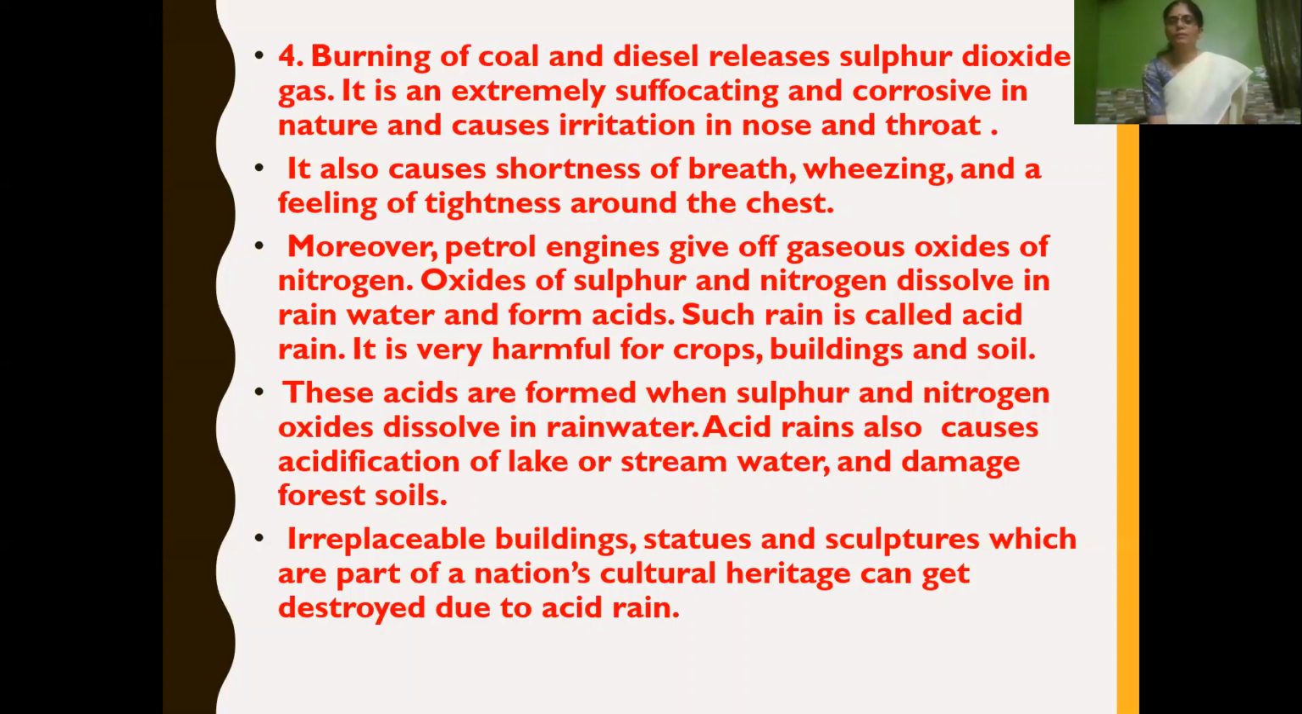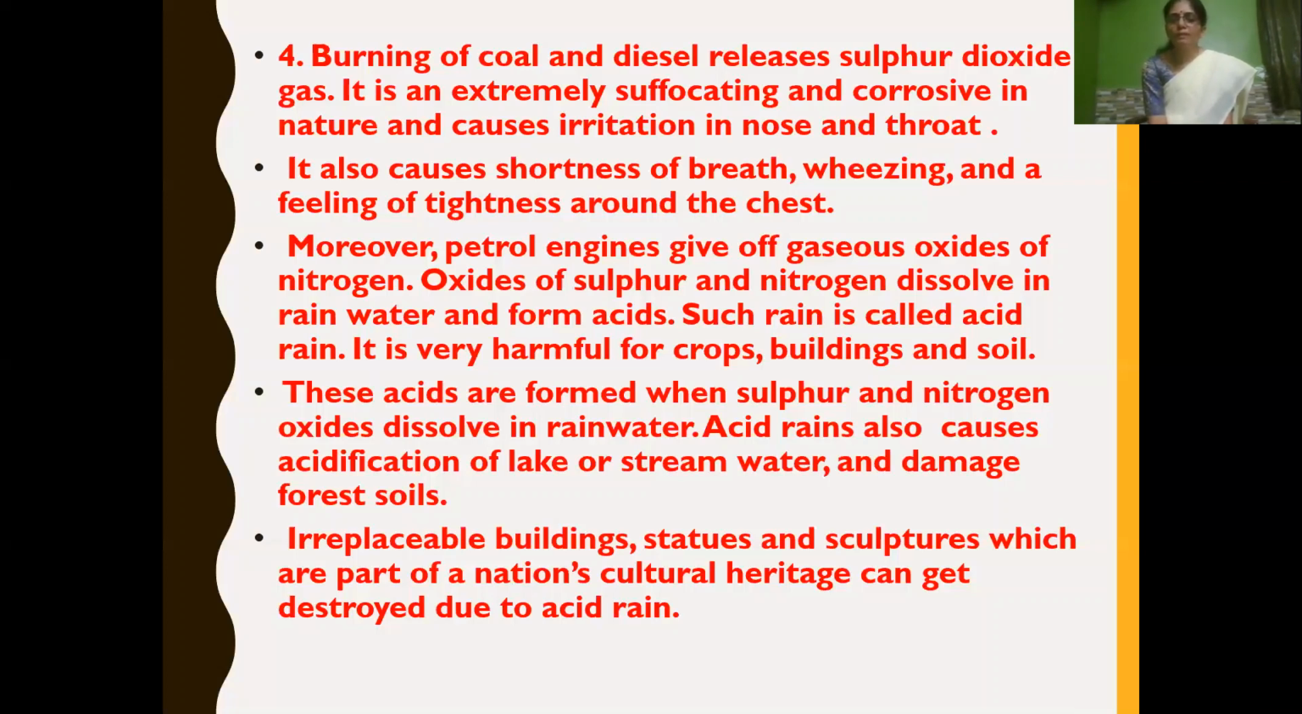How are these acids formed? These acids are formed when sulfur and nitrogen oxides dissolve in rainwater. Acid rain also causes acidification of lakes. If acid is added to the lake, the lake water becomes acidified. Acidification of lake or stream water also causes damage to forest soil. Soil will also be acidified, and then the soil is not fit for the growth of plants.